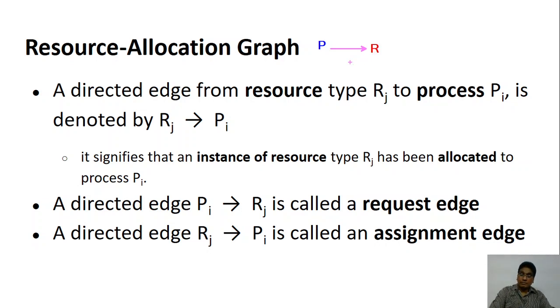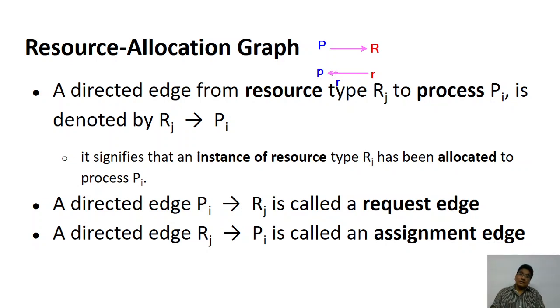Now let's come back to the other situation. Now you have a process P and you also have a resource R, same, but this time the edge is the other way around. So from R to P, what is the meaning of it is P is making use of the resource R. In other words, the resource R is already assigned.